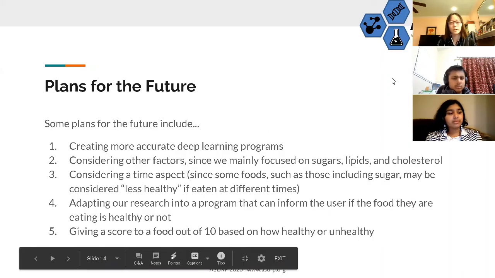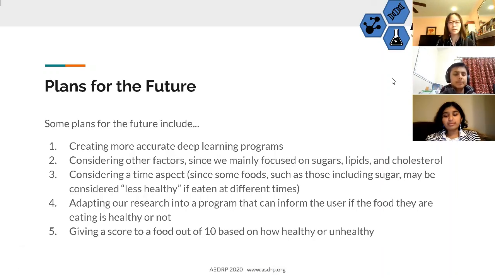Though we didn't finish our research this semester, we do have plans for the future, such as creating more accurate deep learning programs, considering other factors since we mainly focus on sugar, lipids, and cholesterol, considering a time aspect since some foods such as those including sugar are considered less healthy if eaten at different times, adapting our research into a program that can inform the user if the food they're eating is healthy or not, and giving a score to food out of 10 based on how healthy or unhealthy it is.